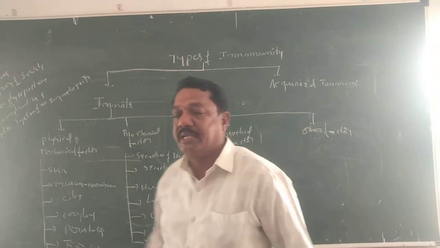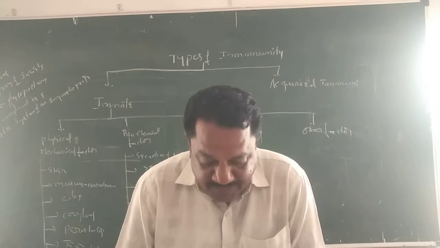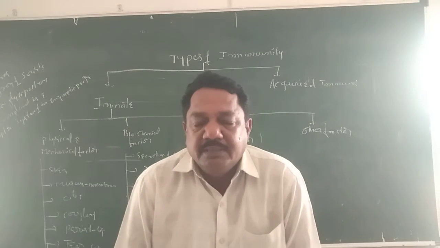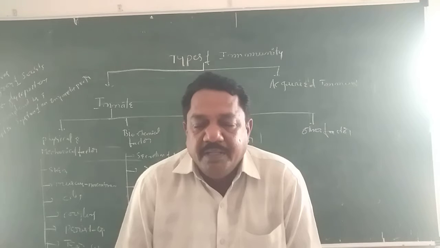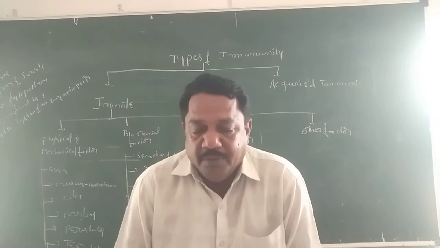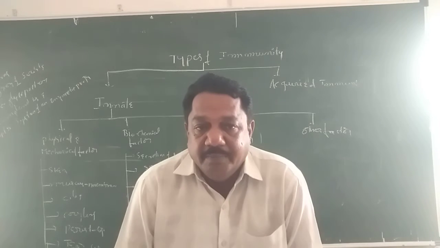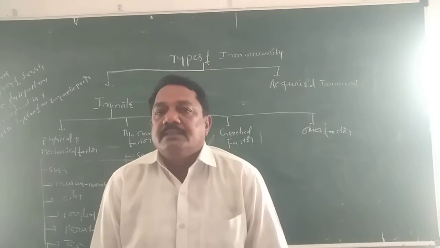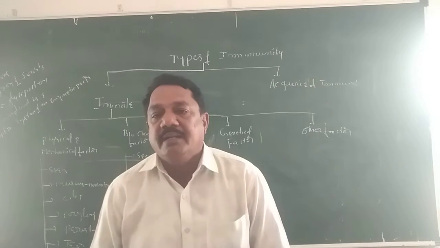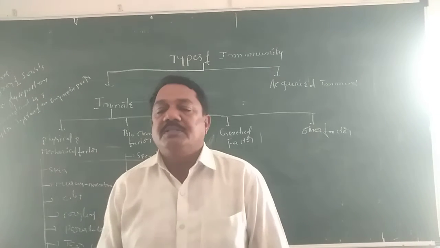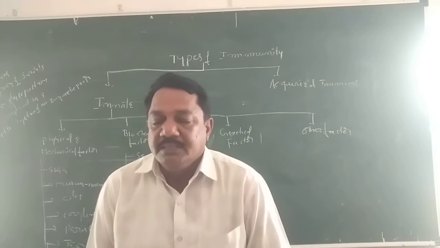The first one is the secretion of skin. Skin is a very important primary outer border of the animal body. It does not allow any chemical substance, or bacteria, fungi, or viruses, whatever they may be, foreign particles that try to enter the animal body. The first barrier, the first preventer, is the skin.